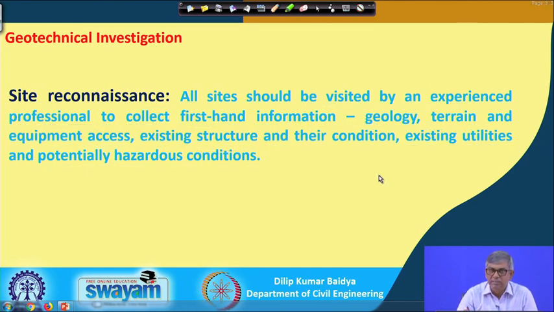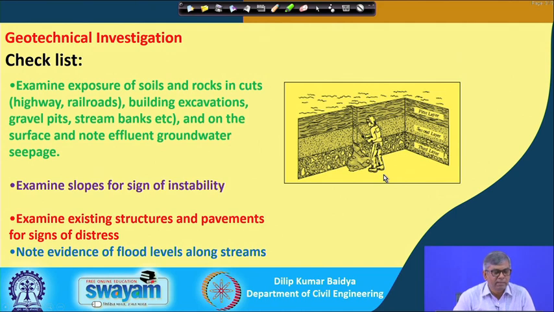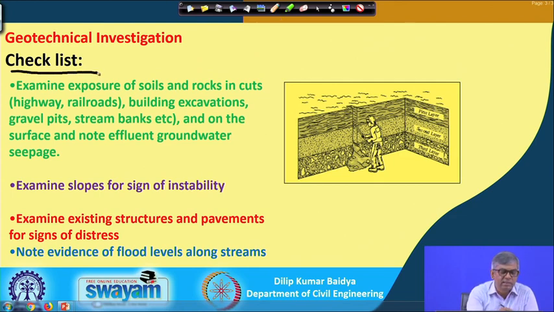And the next part is, further there is a checklist. You can see under the checklist, examine exposure of soils and rocks in cuts like this. If you see the cuts, that means this is the excavation, and you can see it is hand drawn, so it is distinct, but somewhere the layering may be like this, somewhere the layering may be inclined like this.